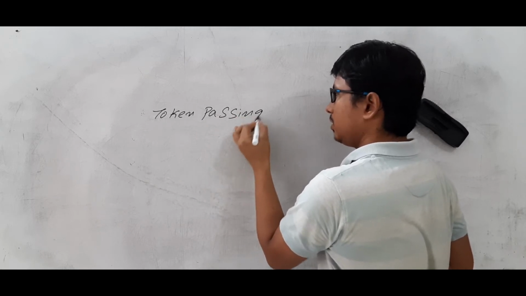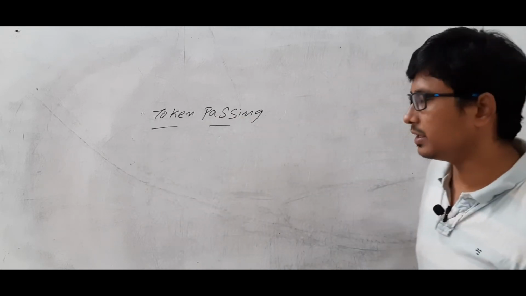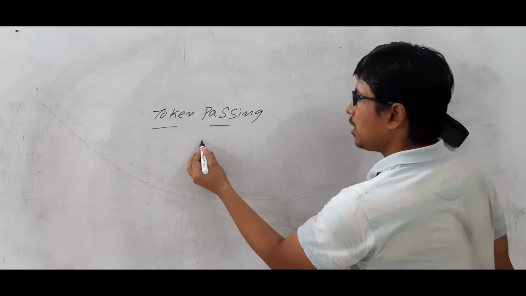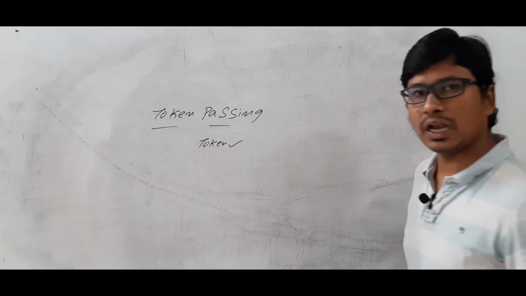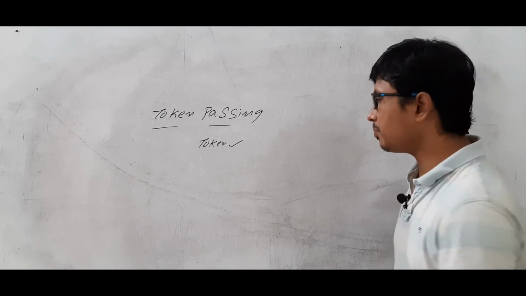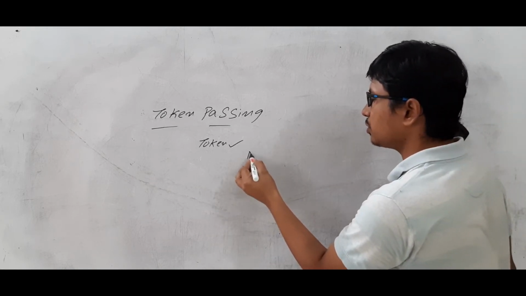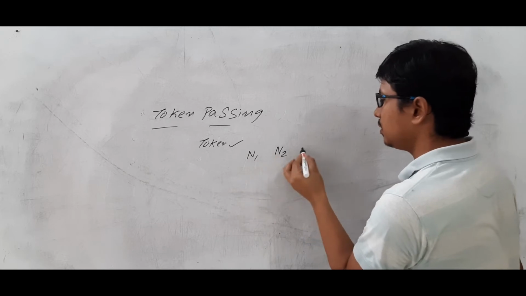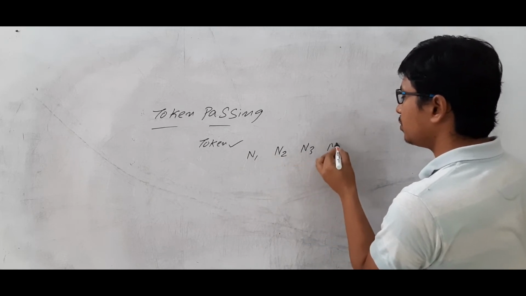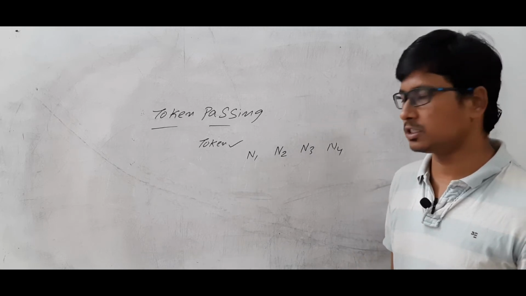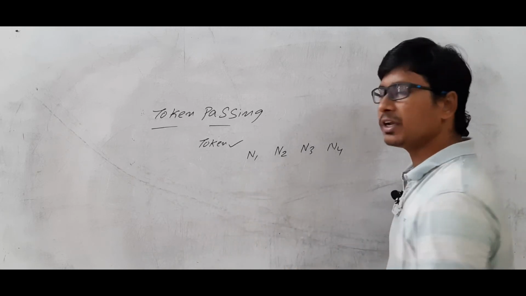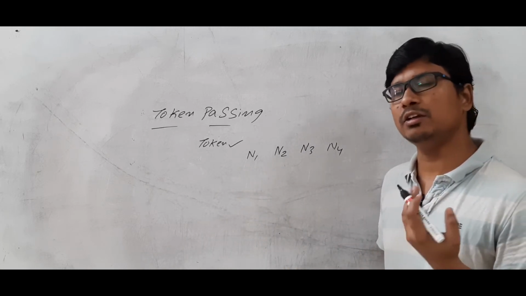Okay, token passing mechanism will be there. Here you will have a token. Each network will have a token. Now what will happen, let's take that you have 4 nodes: node 1, node 2, node 3, node 4. All 4 nodes are sharing a common transmission medium. Now if all start transferring the data, there will be a collision.